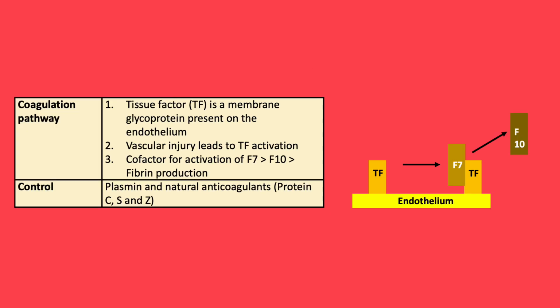With reference to coagulation in health, tissue factor is the best known primary cellular initiator of blood coagulation. The factor VII tissue factor complex activates the coagulation protease cascade, leading to fibrin deposition and activation of platelets. Excess coagulation is controlled by the use of plasmin and also natural anticoagulants, including protein C, S, and Z.